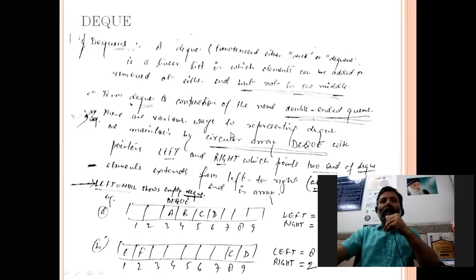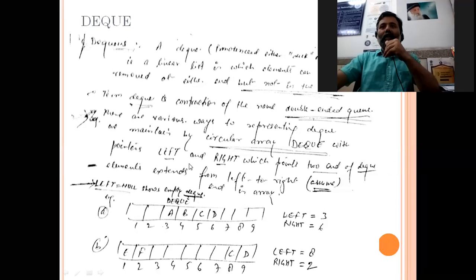There are various ways to represent a deque. Like we are using a circular array. You can see we are taking this circular array. We will take two pointers, left and right, which point to the ends of the deque. The left pointer will point from the left side and the right pointer from the right side. Elements will extend from left to right, as we discussed in the queue. So that's our assumption.